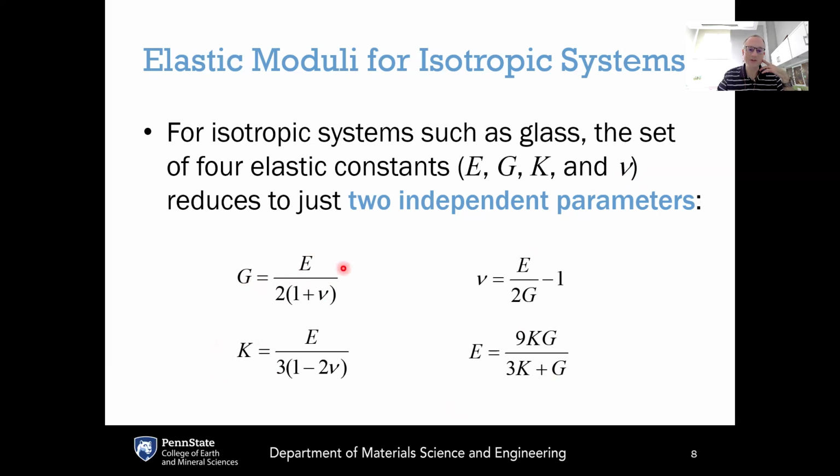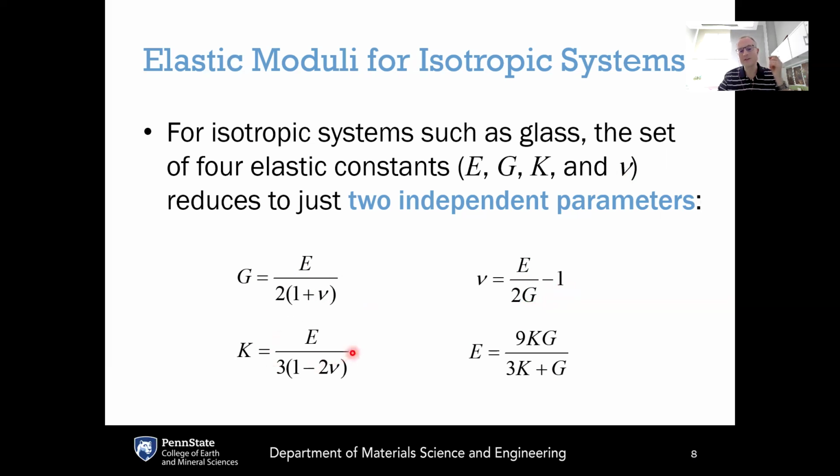So the shear modulus is equal to the Young's modulus over 2 times 1 plus the Poisson's ratio. This means if you're given the Young's modulus and the Poisson's ratio, you can calculate the shear modulus, or given any two of them, you can calculate the third. The Poisson's ratio is equal to the Young's modulus over 2 times the shear modulus, minus 1.